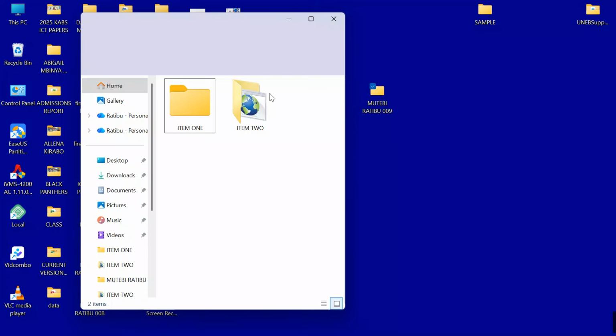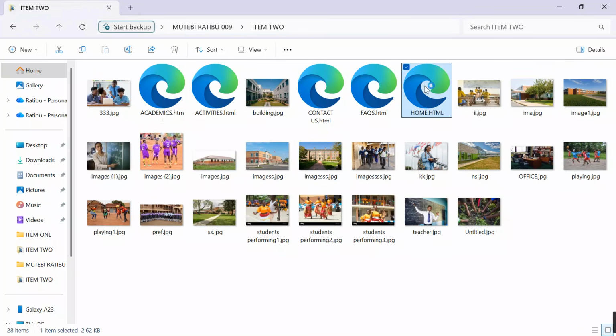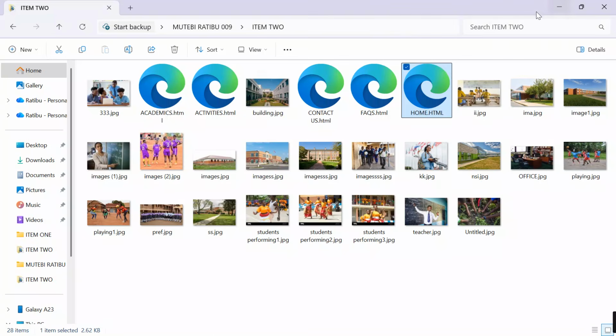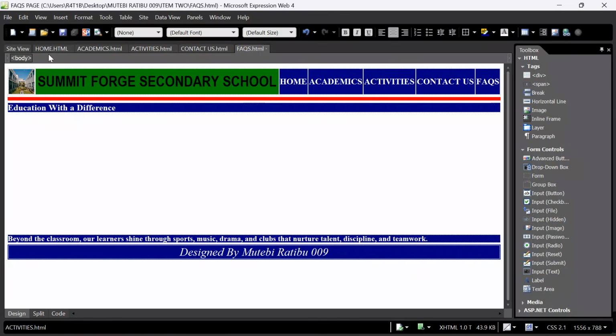This is Mutebi Ratib. Come over here, check the item 2 folder, check on the home page. See, what do we have there? So far, we have our skeleton, we have academics, well linked, activities, well linked, contact us, well linked, and the fax page, well linked. After getting this, now let's start putting in content. I will come back to the home page and start putting information over there.